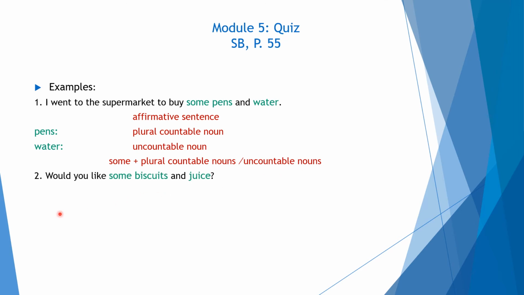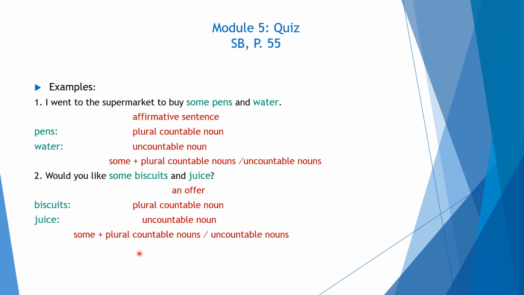2. Would you like some biscuits and juice? What is this? Excellent. This is an offer. Now look at biscuits and juice. Biscuits is a plural countable noun, and juice is an uncountable noun. So we use some with offers before plural countable nouns and uncountable nouns.